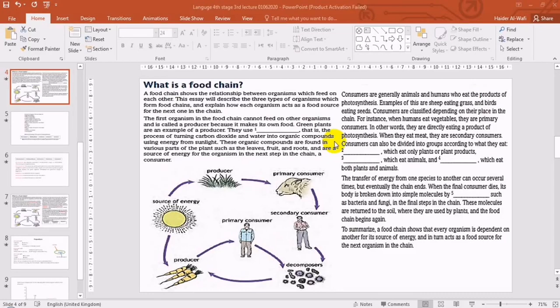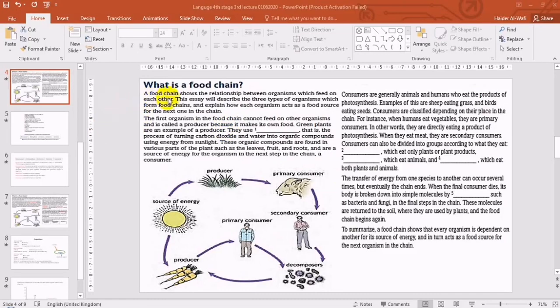Today our lecture will start with answering the questions which I have sent to you about this reading. The reading is a food chain. Let us give you some interpretations or notes about this reading before answering the questions.